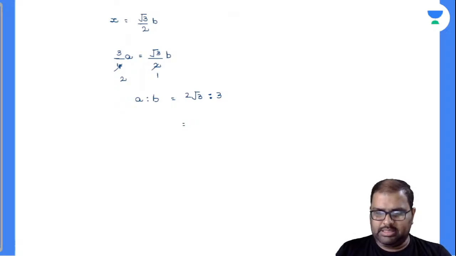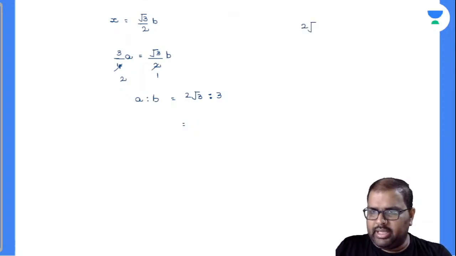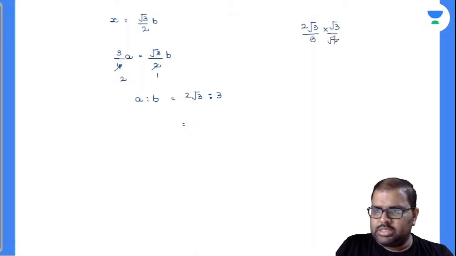No, I think I didn't miss out anything there. 2 root 3 by 3. So what will be the ratio here? See here, I'll write down 2 root 3 by 3. I will rationalize this, so this will become 2 is to root 3. Am I right or wrong? 2 is to root 3.